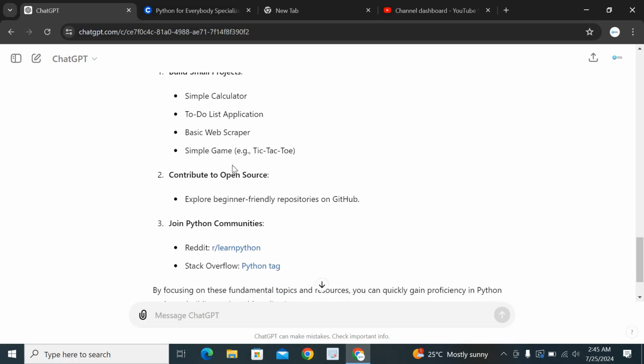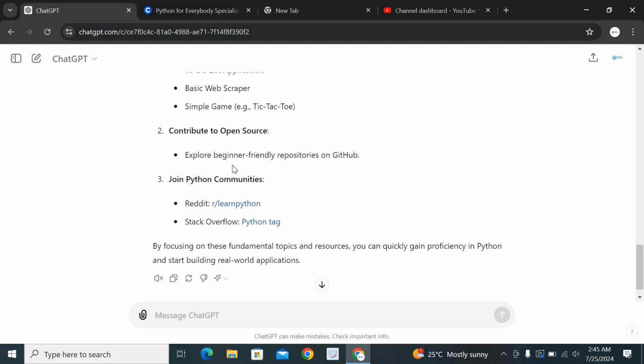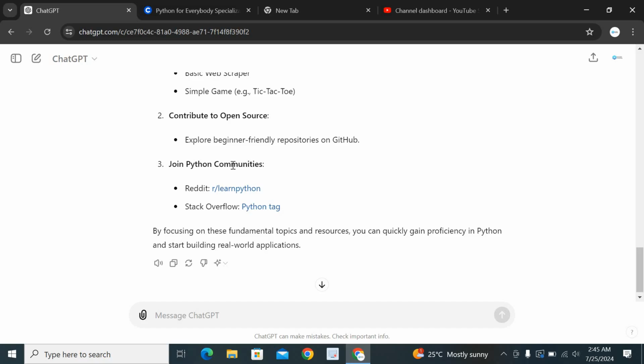So like I said, it's going to be in a PDF and a document, and it will be sent to the group as well, right? But because of my prior history using ChatGPT, it was able to go through the entire 4 or 5 prompts and give us everything at once, right? So contribute to open source, join Python communities.